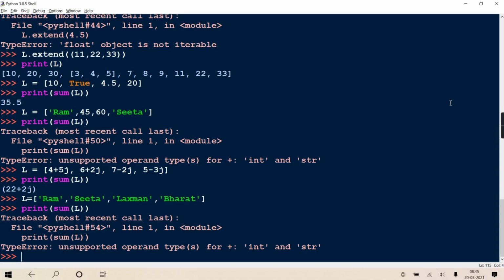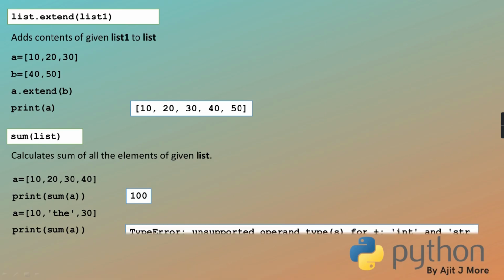It has to give a type error: unsupported operand type(s) for plus, int and str, because 10 is a number and the other is a string, and the addition cannot take place.